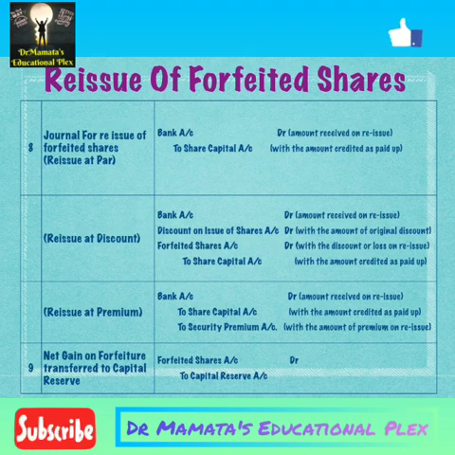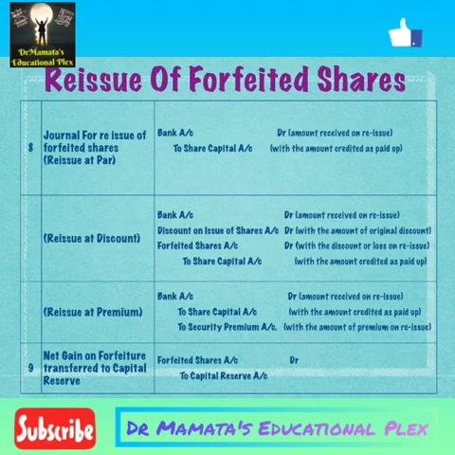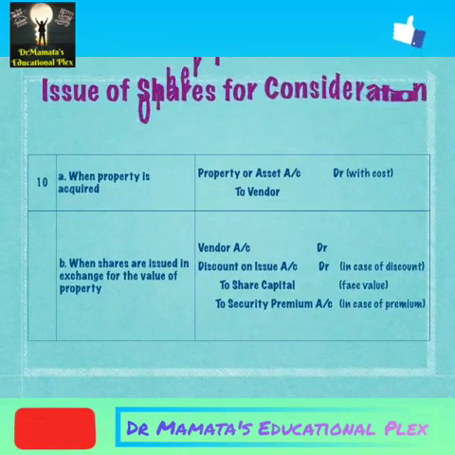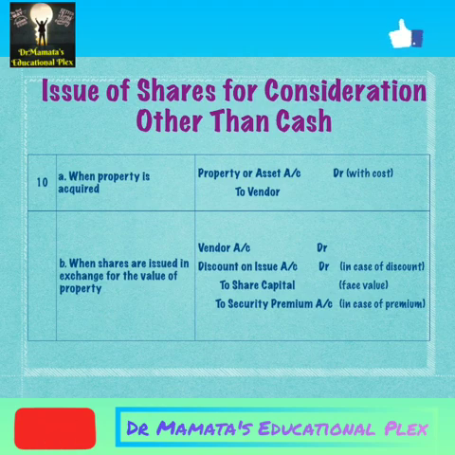The accounting entry for this is share forfeiture account debit to capital reserve account. The amount received as a profit or net gain is transferred to capital reserve. So in this way, we will reissue our forfeited shares. Reissue can be done at par, at discount or at premium.